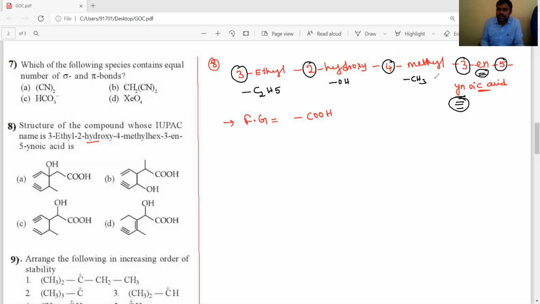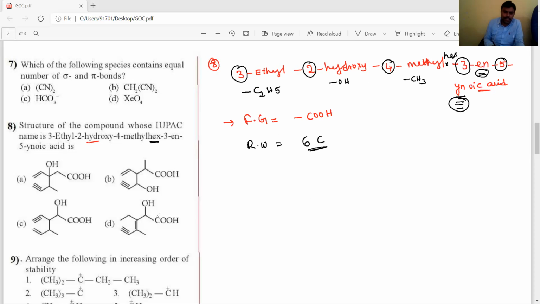And the root word is 3-ethyl 2-hydroxy 4-methyl hex. Hex means the root word has 6 carbons. Hex-3-en-5-ynoic acid, this is the root word, so 6 carbon atoms should be present in the root word.